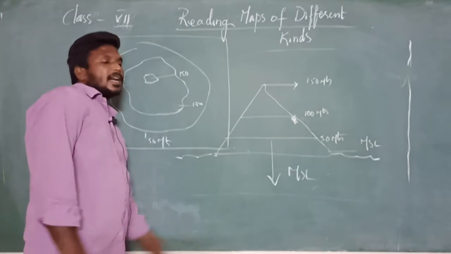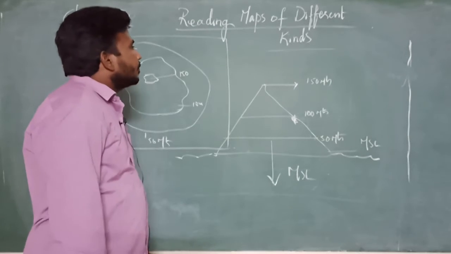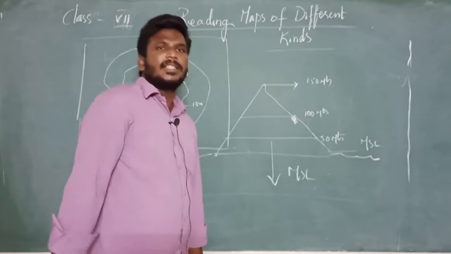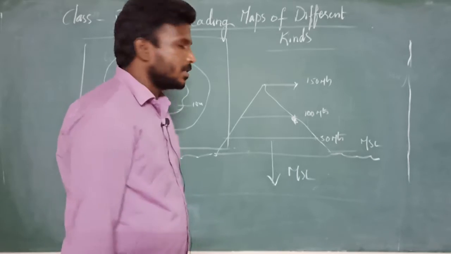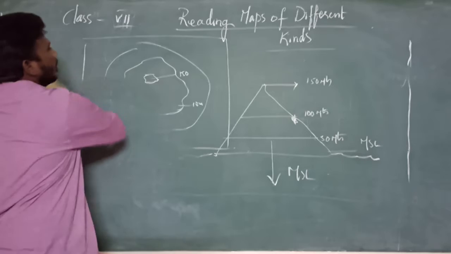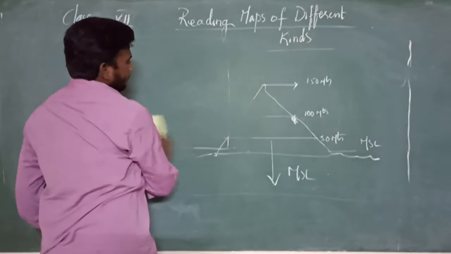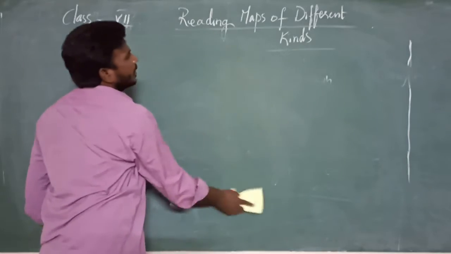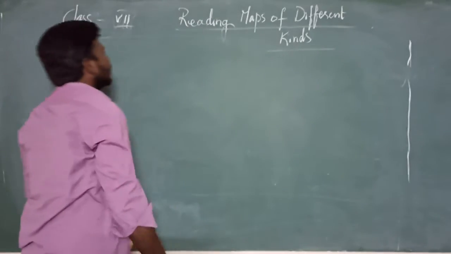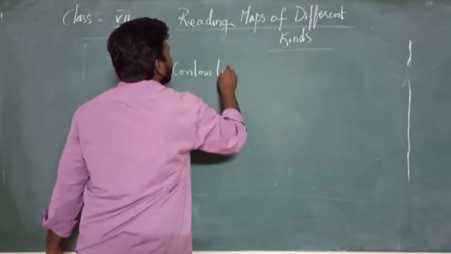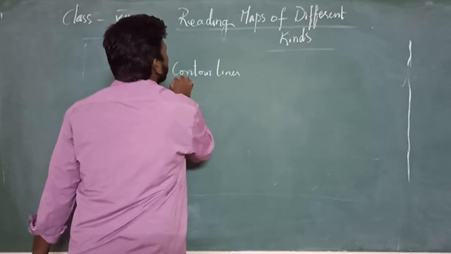And for this there is some connectivity to give additional information in the different varieties of maps. Let us consider some of the important points. So next part is called contour lines.